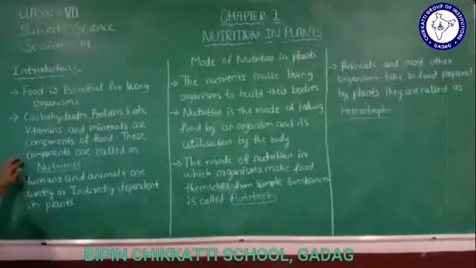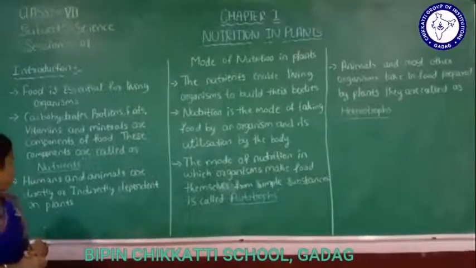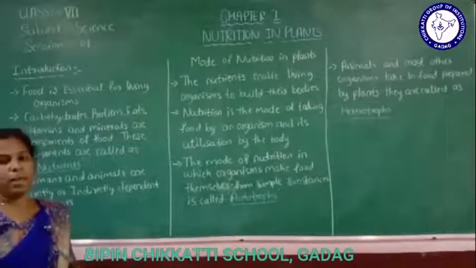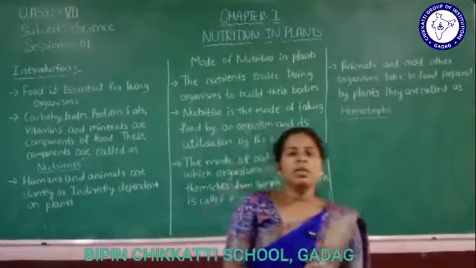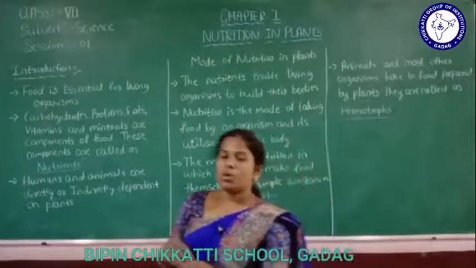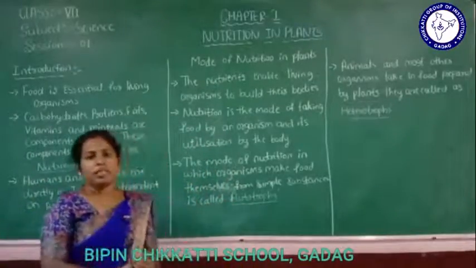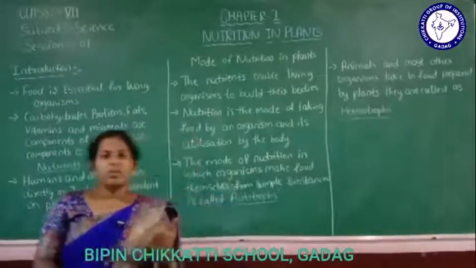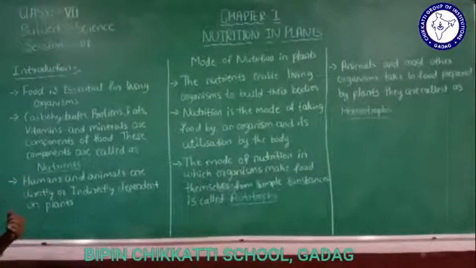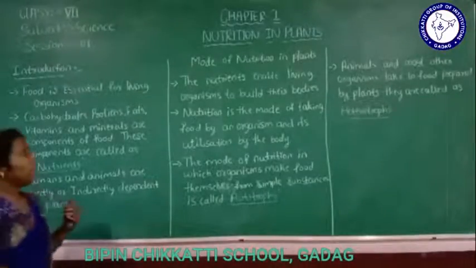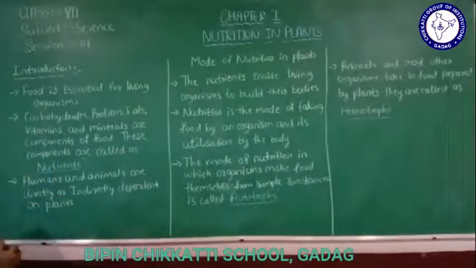called nutrients. So humans and animals directly or indirectly depend on plants. Why do they depend on plants? Because plants prepare the food, isn't it? In your previous year you learned that plants prepare their own food. That food we use to eat in daily life. So like animals, humans also depend on plants.